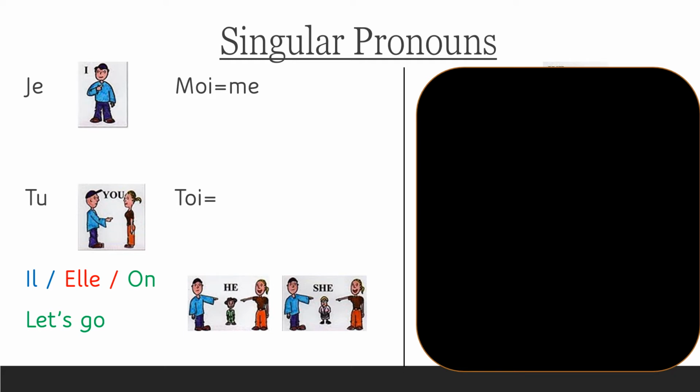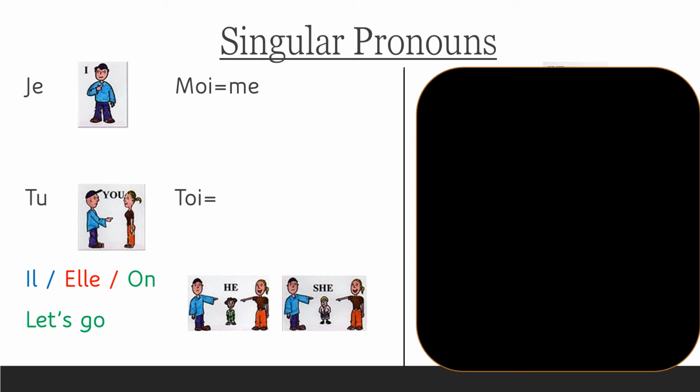Same way we would say, let's go to many people. So that invariable, unchangeable form en français is considered a singular form. So for the singular pronouns, we have 3 of them. Je, which is I, tu, which is you, il, elle, et on, which is he, she, and us, everyone, us, one unit. Does that make sense?